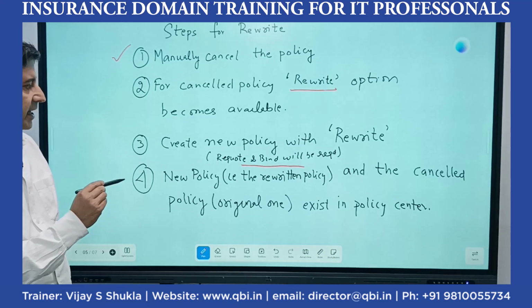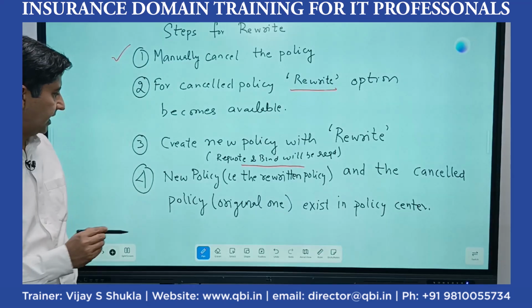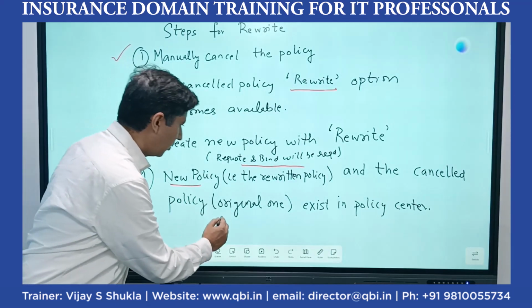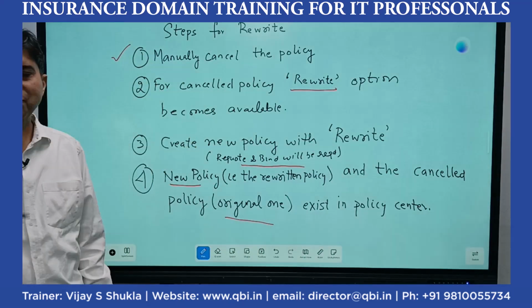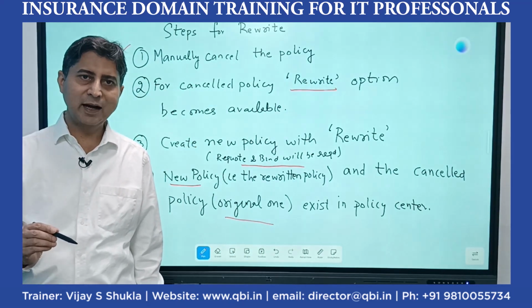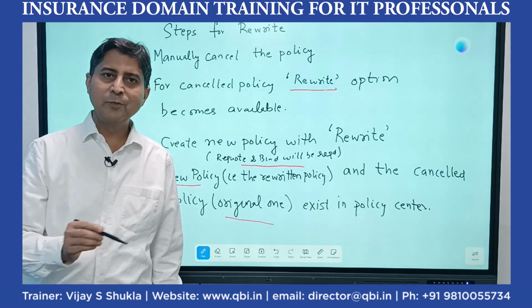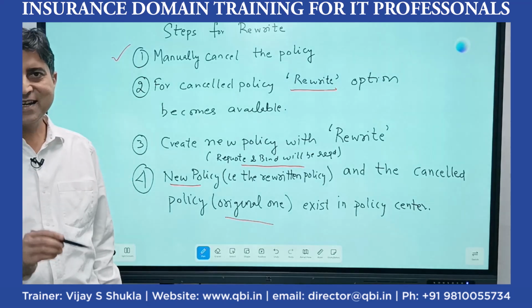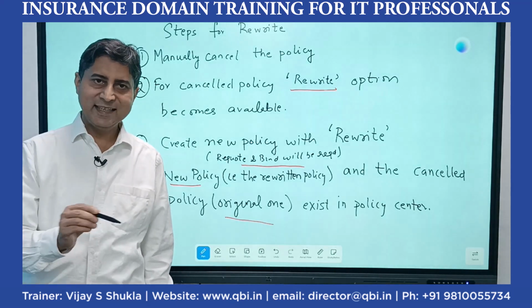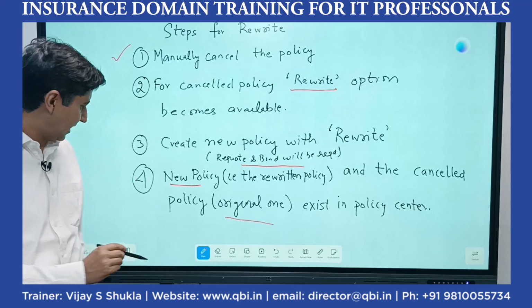New policy, i.e. the rewritten policy, and the cancelled policy, which is the original policy, both of these policies will exist in the Guidewire Policy Center. They can be seen at the Accounts tab, and both the policies will be linked. So history is available. So linkage and history is something which is very important here.